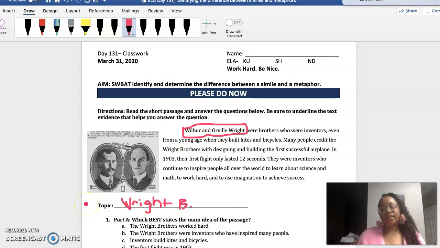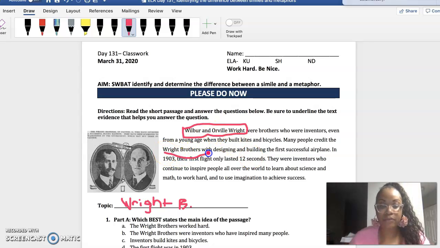All right. Good. So now, guys, question A says, which best states the main idea of the passage? We know that we have to look for the repeating ideas. So when I go back to the text, I am going to look for what repeats. So I know that the topic often repeats, which is the Wright brothers. And then another word that I see that repeats is what?